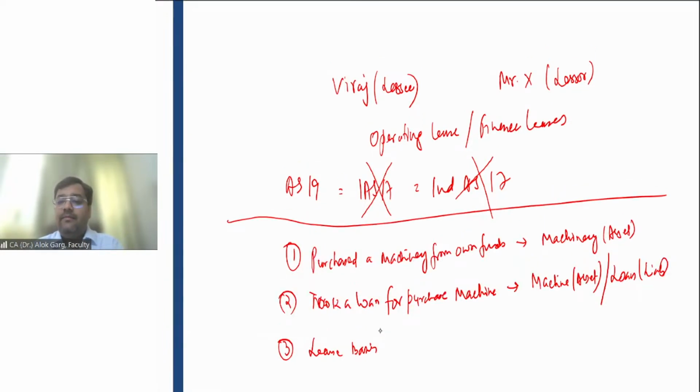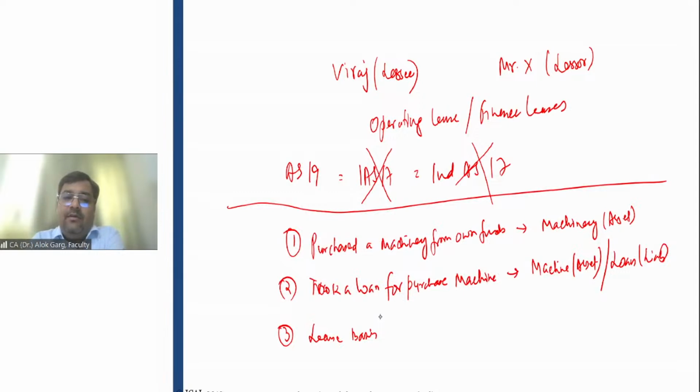Is that clear? Non-cancelable lease term. Hence, don't you find the inconsistency? When Namrata purchased a machinery on the basis of a loan, she was showing the asset and liability. But at the same time, Mansa is taking this machinery on a lease, which is again a form of loan, right? She is neither showing an asset nor showing a liability, although she has a contractual obligation for a period of 5 years to pay the rental, right?